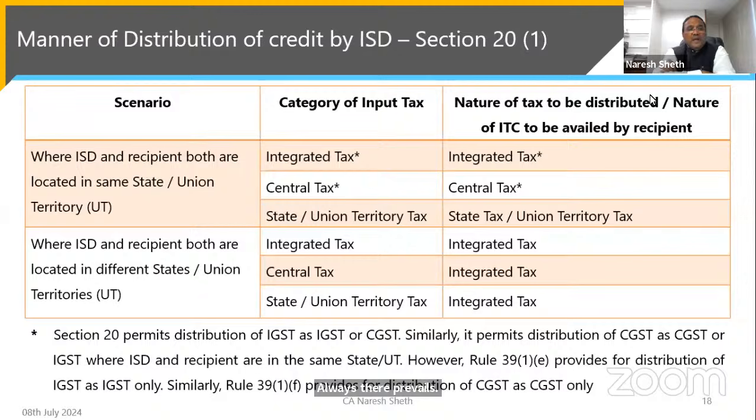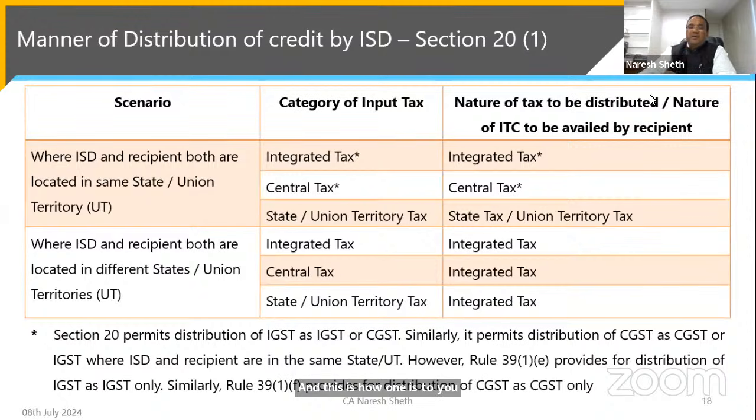Now I come to where ISD and recipient are located in different states. ISD is in Maharashtra and the recipient, say, is in Delhi. So in that case, integrated tax, central tax, state tax, all the taxes can be distributed as integrated tax. Otherwise, it will not make sense. If the CGST of Mumbai is distributed as CGST of Mumbai to the Delhi branch, it will not be able to take credit. So this is a very sensible provision, and this is how one has to distribute the credit.